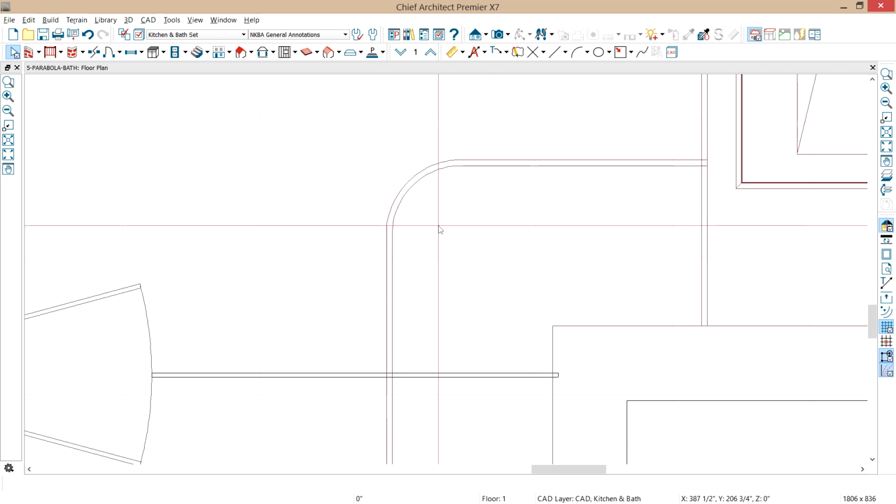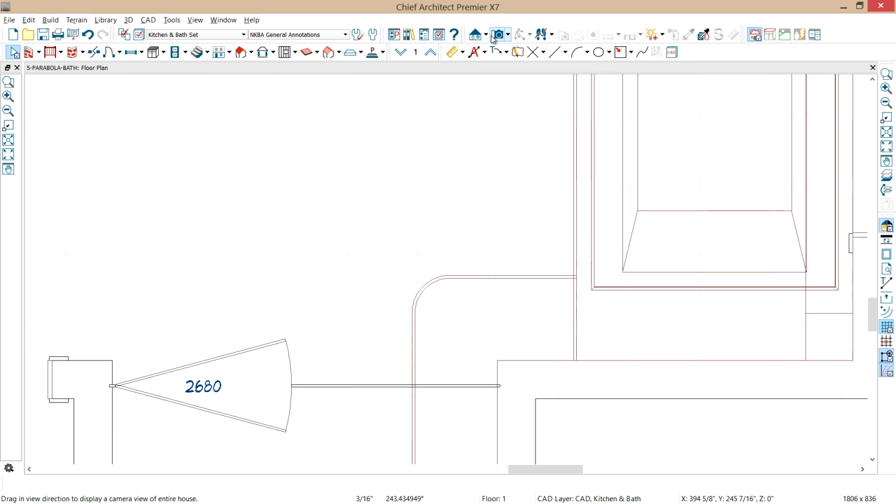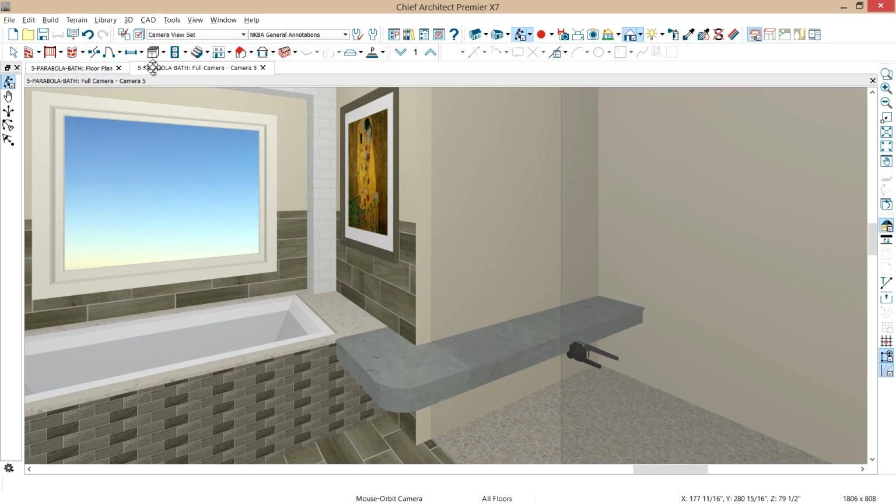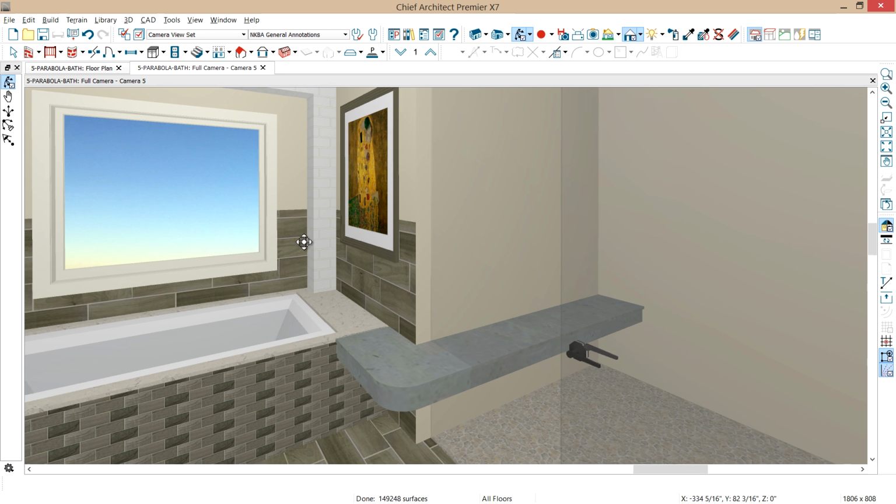Now let's go into our 3D view using our camera here, and we'll just generally point and click in that direction. And you see the integrated bench now. Using the material eyedropper, click on the top of the tub platform and the top of our bench, and we'll do the same thing for the lower part of the platform and click and apply that.